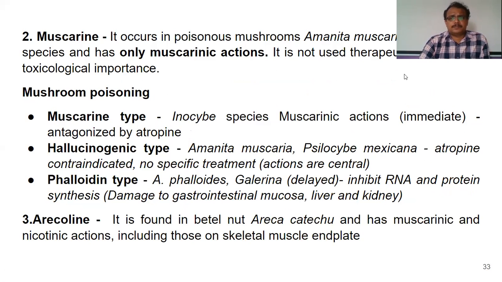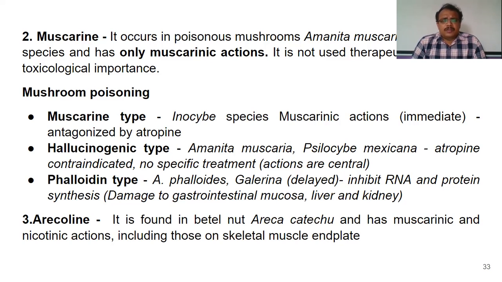Whereas the other alkaloid is muscarine. Muscarine is obtained from mushrooms such as Amanita muscaria and Inocybe species, which are different types of mushrooms from which muscarine is obtained. Inocybe species produce muscarinic actions.